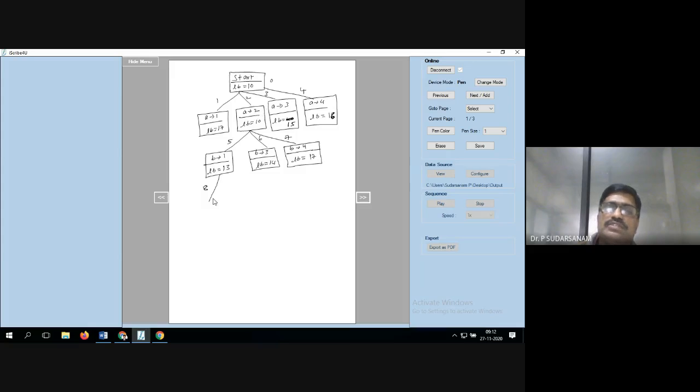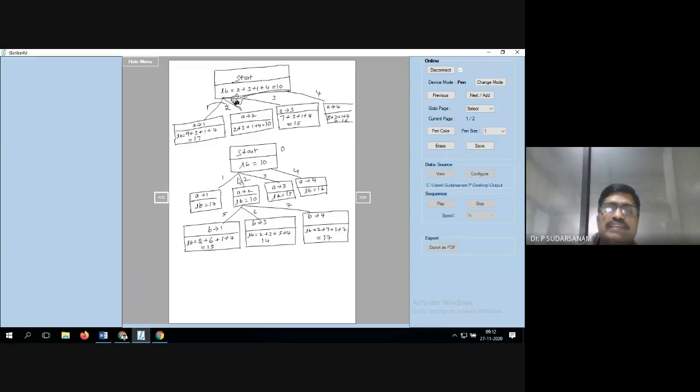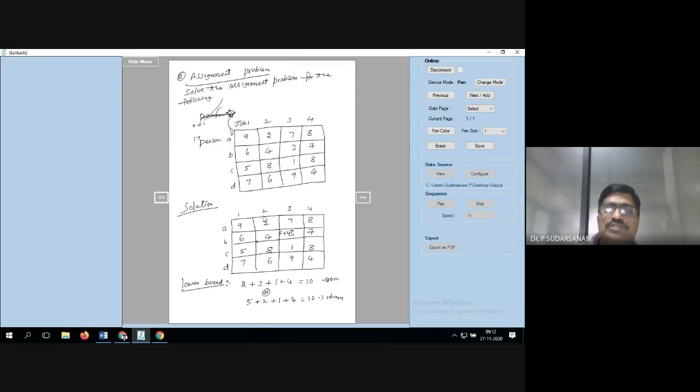What is the remaining values? C is equal to 3 and D is equal to 4.